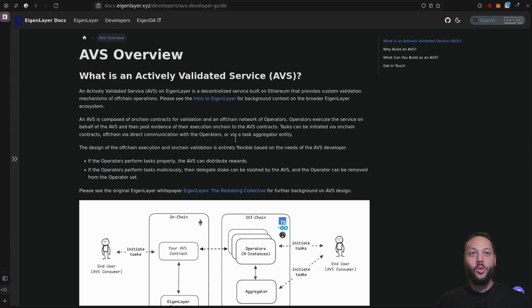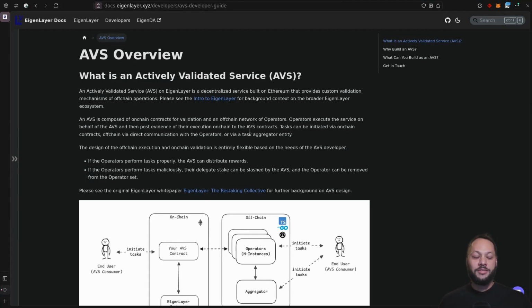So first, let's talk about what an actively validated service, or AVS, is. If you go to the EigenLayer docs, I think it does a pretty good job of explaining. An actively validated service on EigenLayer is a decentralized service built on Ethereum that provides custom validation mechanisms of off-chain operations. An AVS is composed of on-chain contracts for validation and off-chain network operators. Operators execute the service on behalf of the AVS and then post evidence of their execution on-chain to the AVS contracts. So in general, tasks are initiated via on-chain contracts and then off-chain via direct communication with operators.